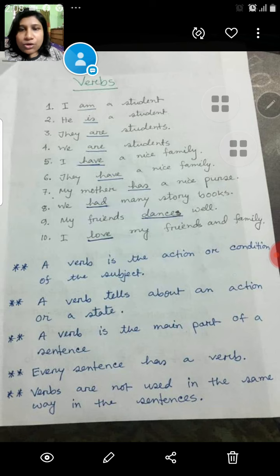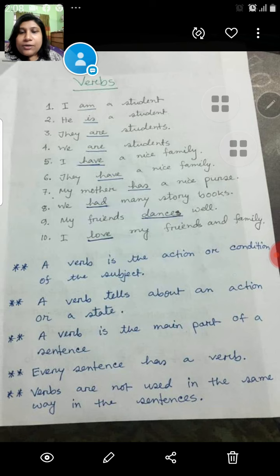Verb is the action or condition of the subject. Action, you can see dance is your action, right? That's why this is also called a doing word. Dance, physical movement, it is your action. But if you say I am a student, here is no physical action or mental action. Here it is telling about who you are, only the condition or state of the subject, the state of you. The state of he, that means he is a student. Who is he? He is just a student, his state. So a verb tells about an action or a state.